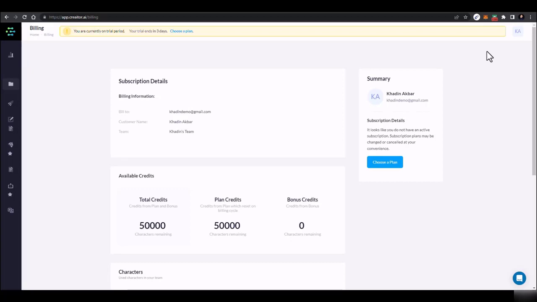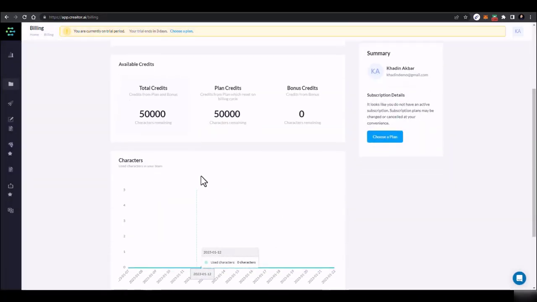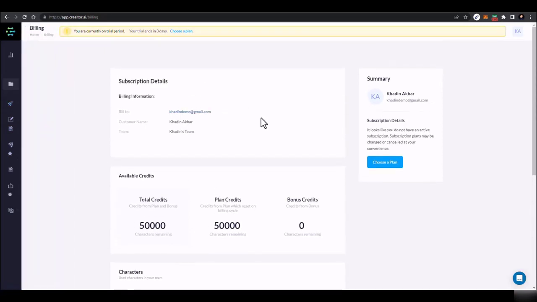But when you scale it to 6 figures, 7 figures, obviously you will have to hire some people, and you will have to buy some software as well, which includes bulk emailing, email marketing software, and other software. But for right now, this is the only investment you would have to make. And as you know, for the first 3 days, you can use the basic plan for free without giving any credit card or debit card details, so you can go with it. Now this is the tool we are going to use, and with this tool we'll be doing all that stuff.